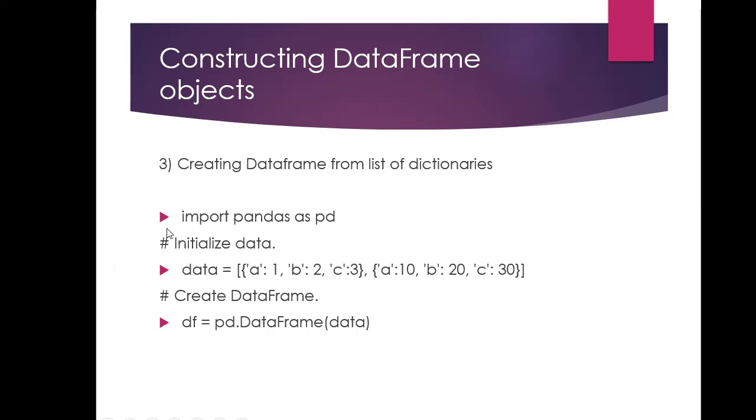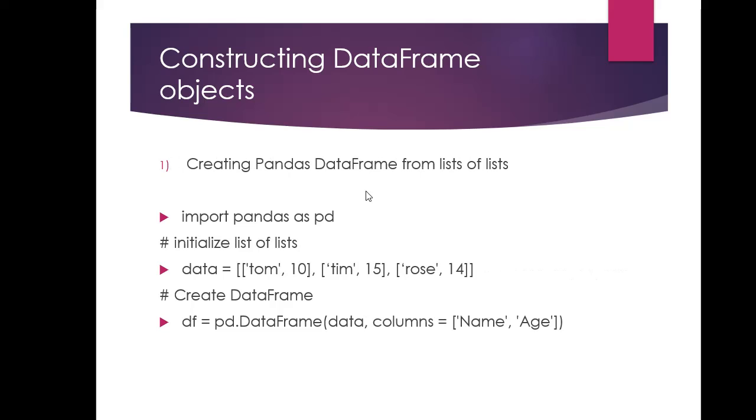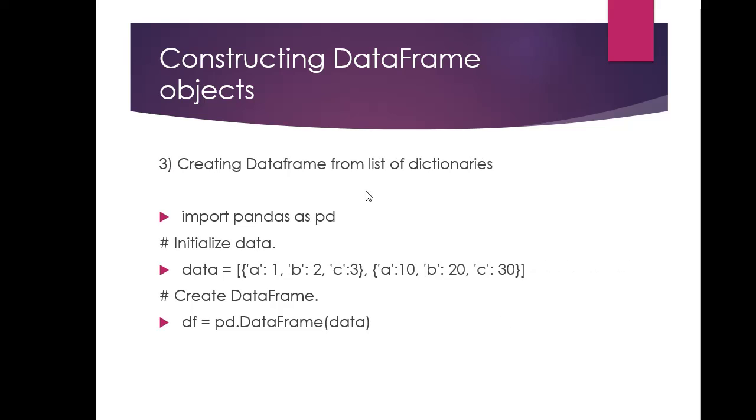Next is creating data frame from list of dictionaries. Earlier one was dictionary of list. First one was list of lists, second is dictionary of list, third way is list of dictionaries. Again, first the import statement, then we are defining the data.